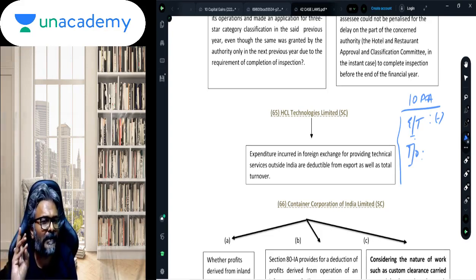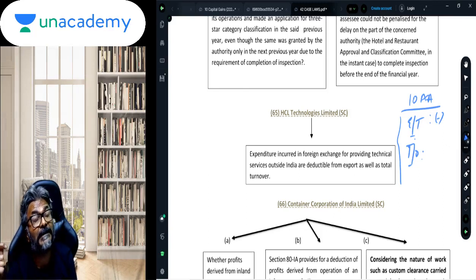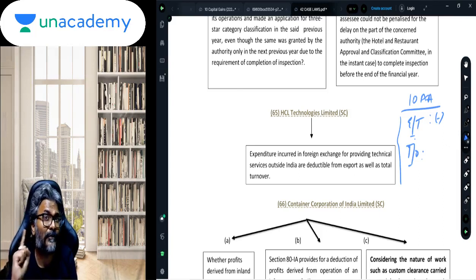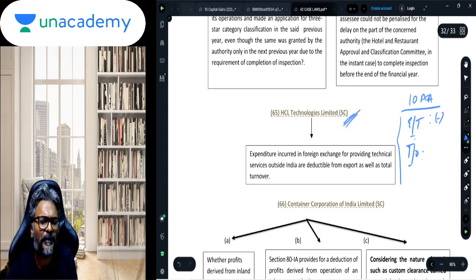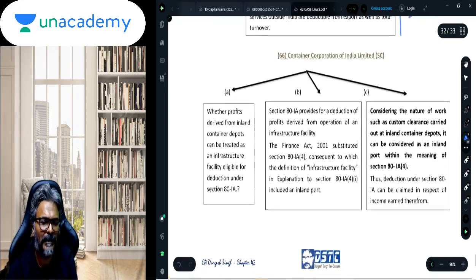So what is to be excluded from section 10AA are, number 1, the telecommunication charges, the insurance, the freight, and the charges for the technical services provided outside India. So that charges for technical services provided outside India is because of this judgment of the Supreme Court in HCL Technologies Limited.